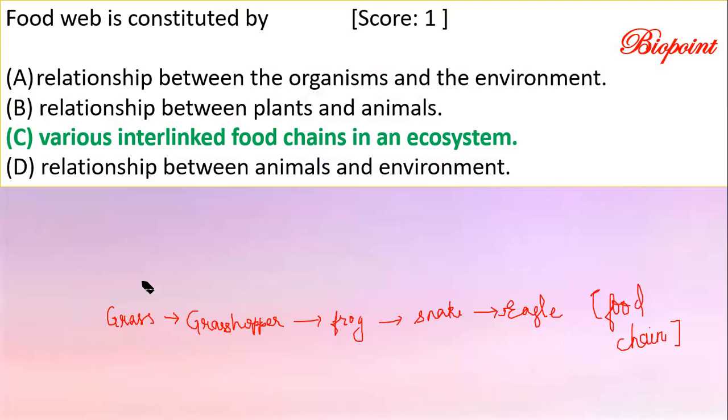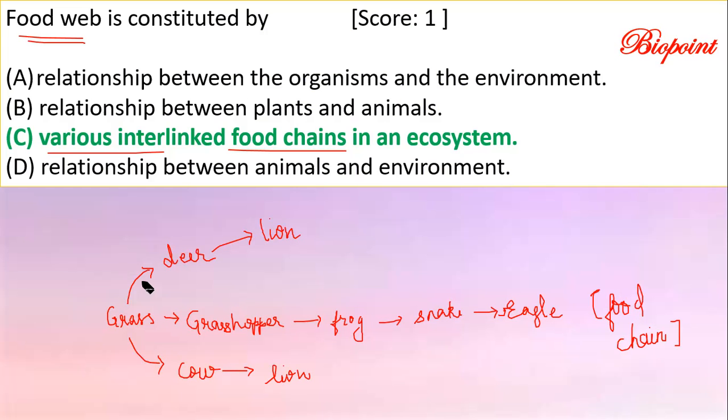Food web means various interlinked food chains in an ecosystem. For example, the grass can also be eaten by deer. The grass can also be fed upon by cow. The deer can be eaten by a lion, and the cow can be eaten by a lion. So different interconnected food chains are there. All these various interlinked food chains in an ecosystem constitute what? A food web. Next question.